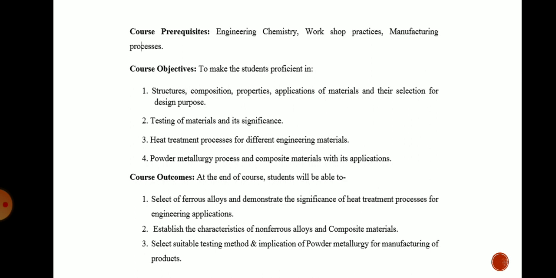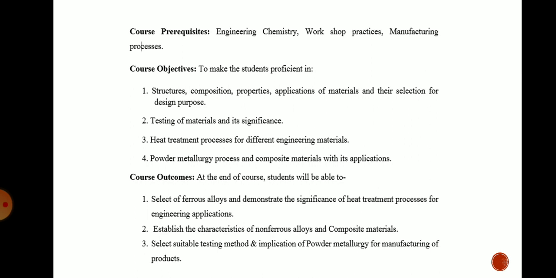In workshop practice and manufacturing processes you must know the various manufacturing processes to produce components such as casting, forging, forming, etc. So this is the course prerequisite, and you have studied it previously in second year also.